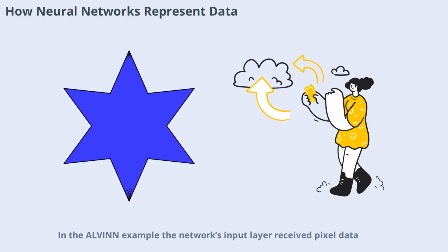Neural networks represent data through layers of interconnected units. In the ALVINN example, the network's input layer received pixel data, which was then processed by hidden units. These hidden units computed weighted combinations of their inputs, and their outputs were passed to output units representing possible steering directions. The network learned to associate specific patterns in the input data with appropriate outputs by adjusting the weights during training. Visualizations of these weights can reveal which parts of the input are most influential for the network's decisions.